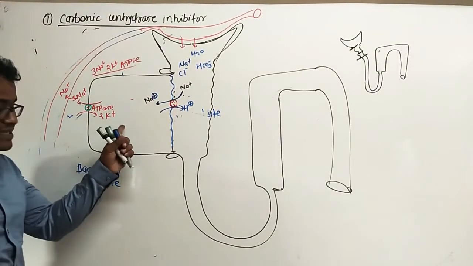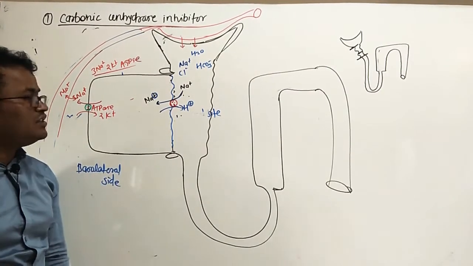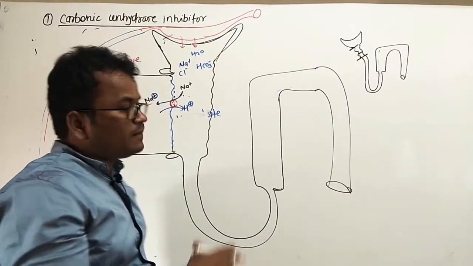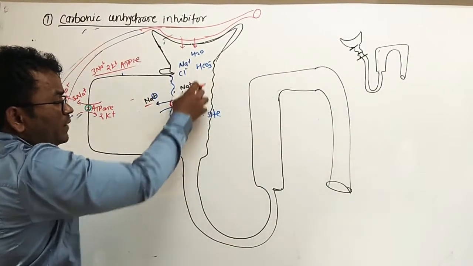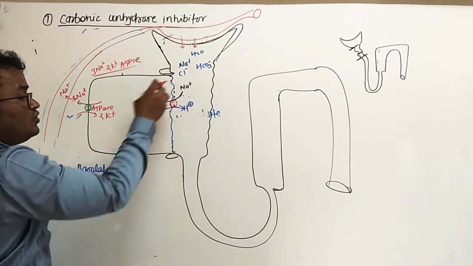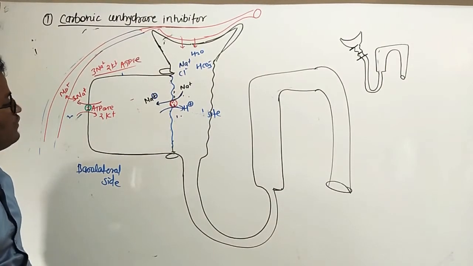Hence these cells are deficient in sodium. Hence there is no sodium or less sodium. Hence the sodium from the lumen is transported or captured from the luminal side into this intercellular space. Okay, this is the one function.